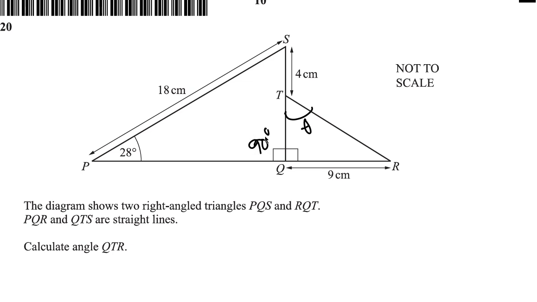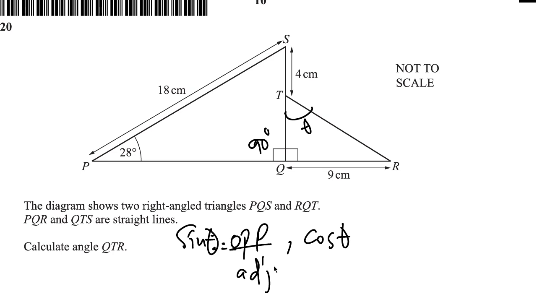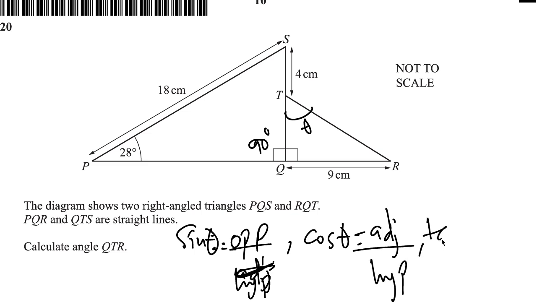Right? And then it's important to know the 3 most important trig ratios. Sine theta is equal to the opposite divided by the hypotenuse. Cos theta is equal to the adjacent divided by the hypotenuse, while tan theta is equal to the opposite divided by the adjacent.